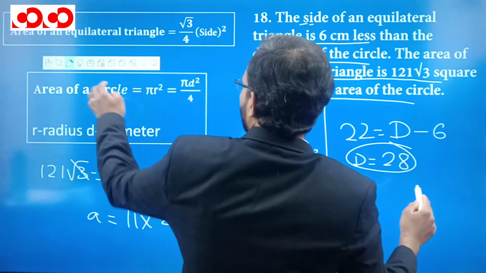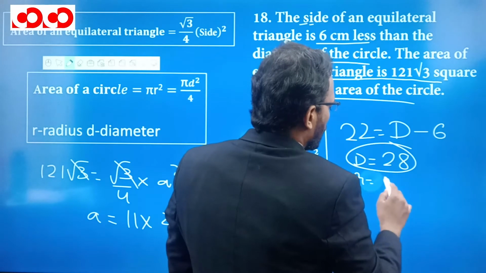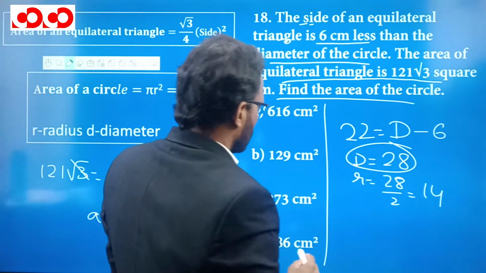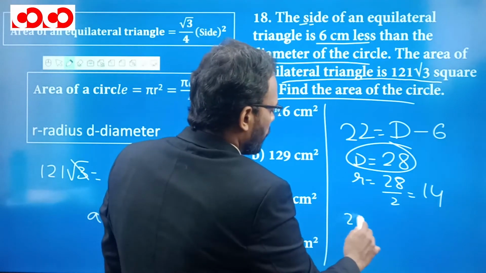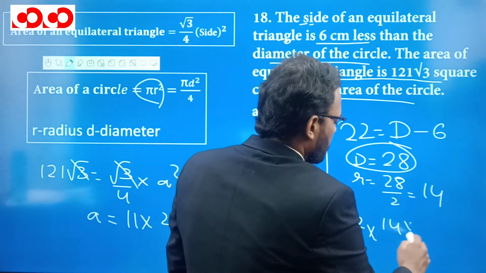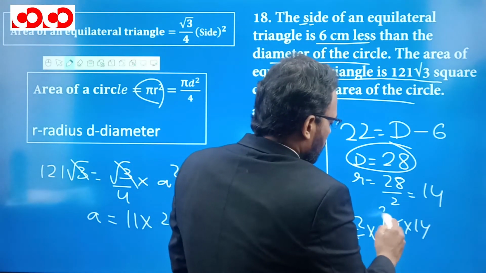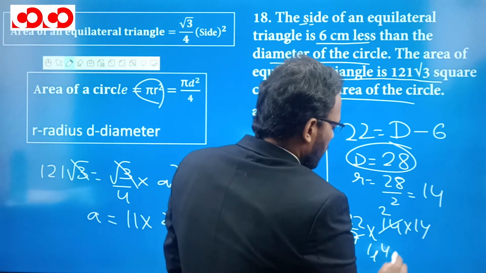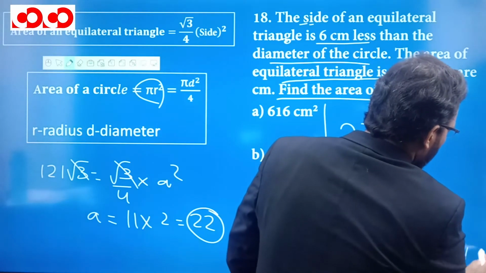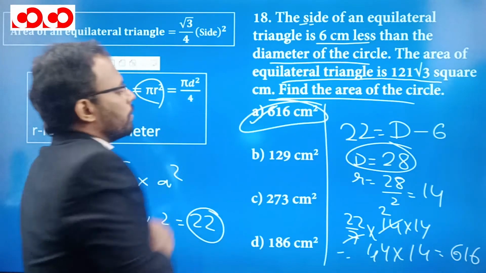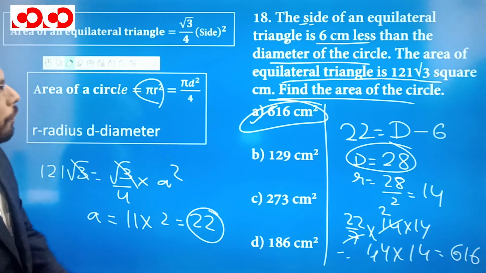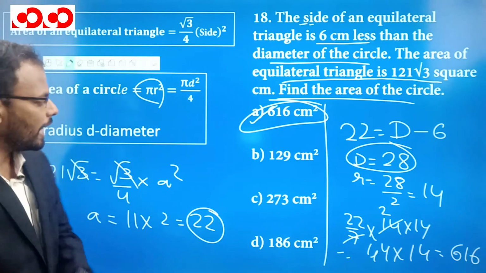If you want to use the radius, we can find the radius as 28 by 2, which is 14, right? And the area of the circle is going to be 22 by 7 into r square, which is 14 into 14. 7 will get cut by 2 times, so this is 44 multiplied by 14, which is 56 plus 56. So it will be 616 centimeter square. So here is the correct answer, and for the 18th question, the area of the circle is 616. Let's move to the next question.